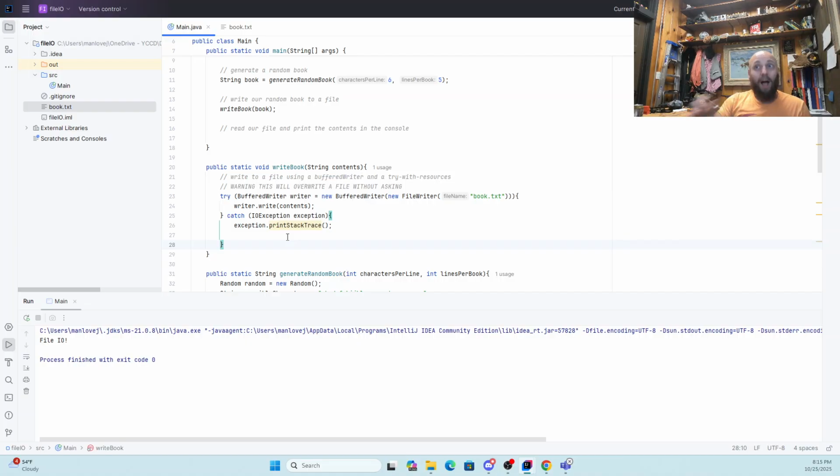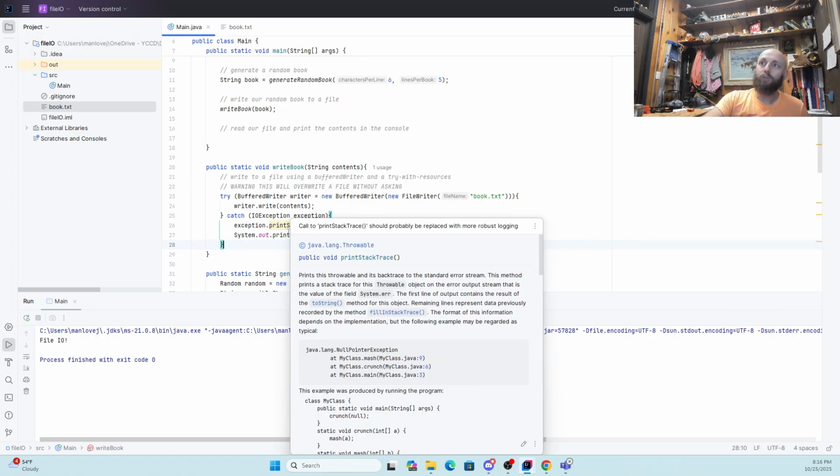Now, I would like to know that that file was successfully printed to. So I want to do something like this. I want to put a system out, and I want to print that this happened. So I want to print something like success. The file, actually, in this case, the book was written to a file. You know what? Let's keep some exclamation points in there. Let's be excited about that.